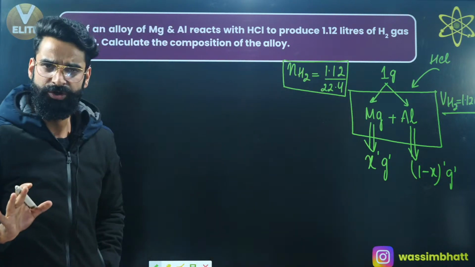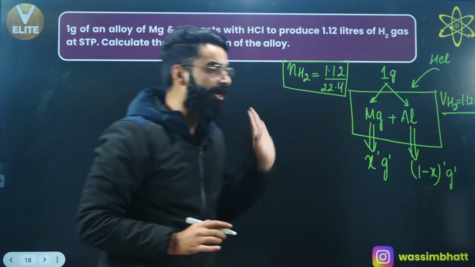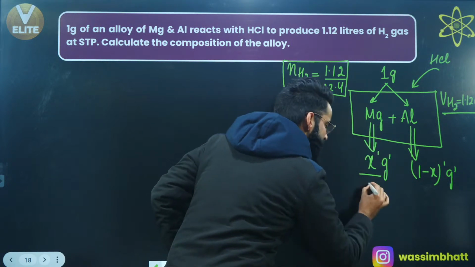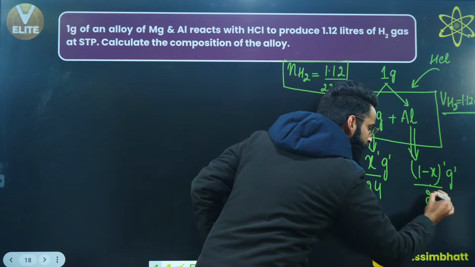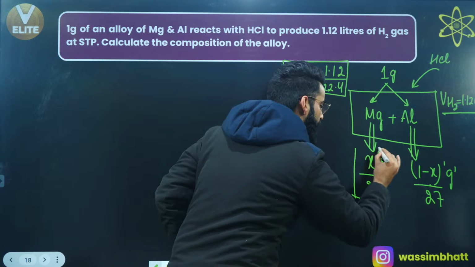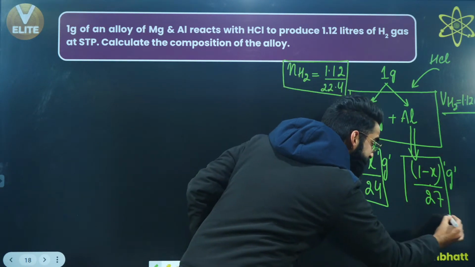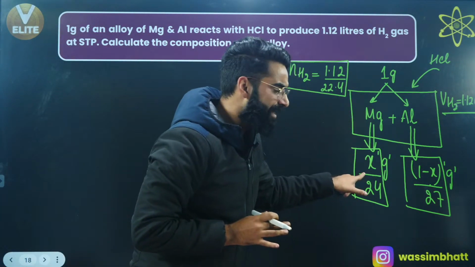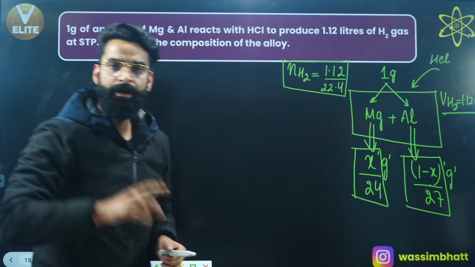This is something which I've assumed. Let's assume there are X grams of magnesium in the container, so there will be 1 minus X grams of aluminium in the container, right? If I divide this X by the molar mass of magnesium, and at the same time divide this 1 minus X by the molar mass of aluminium, what did I get? Now these are not grams. Now this X by 24, these are the moles of magnesium in the container. Similarly, now these are the moles of aluminium in the container, right?